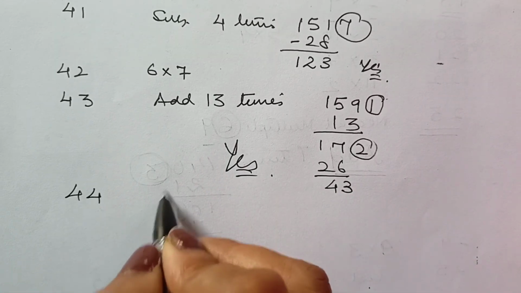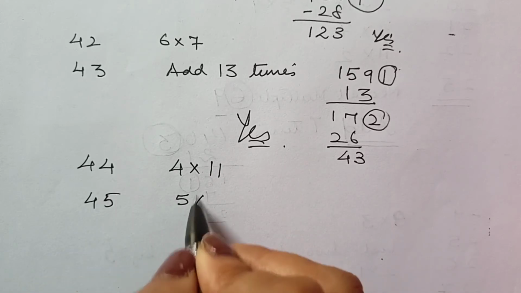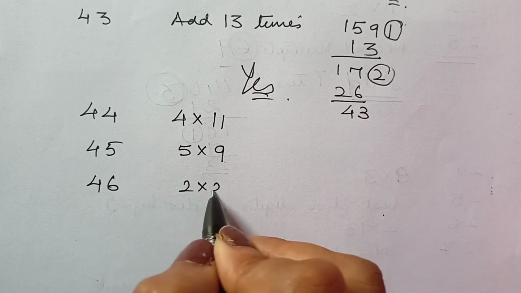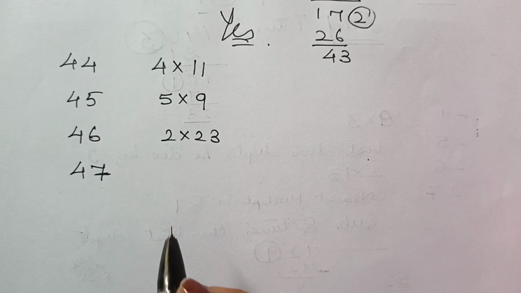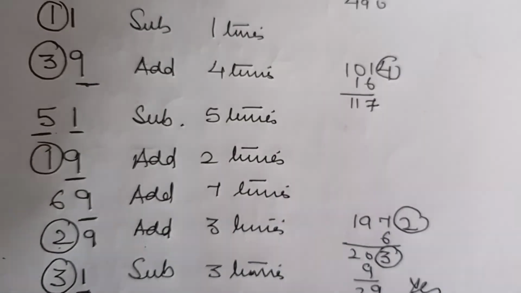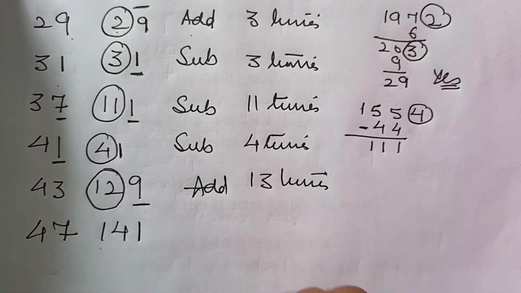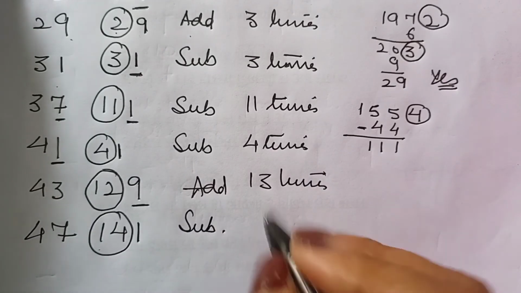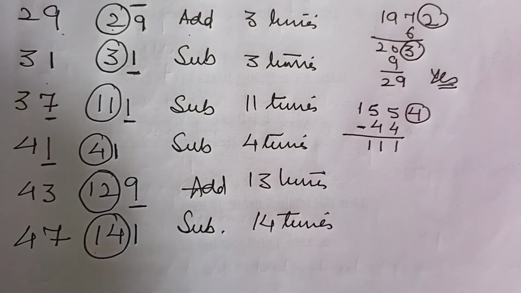Say for 44, you can apply for 4 and 11. For 45, you may apply for 5 and 9. For 46, you may apply for 2 and 23. For 47, let's again work it out in the table. Right? For 47, the nearest multiple is 141. So, we shall subtract. And how much we shall subtract? 14 times is what we shall subtract.